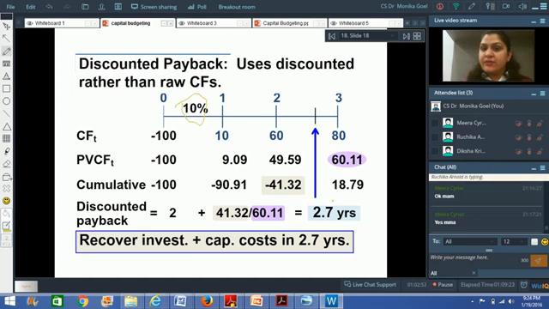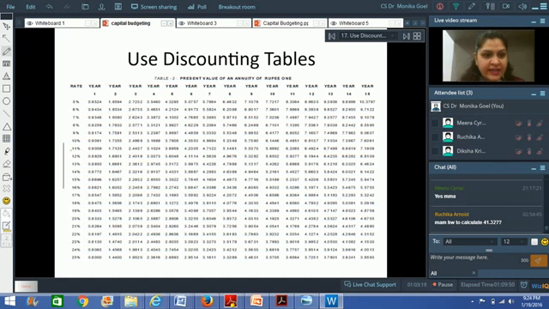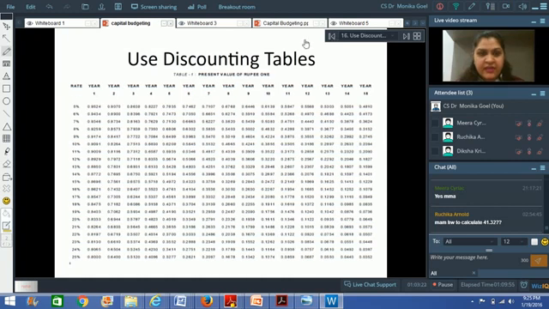In these 2.7 years, I will not only recover my initial investment of ₹100 but also interest cost at the rate of 10%. Is the point clear? If I would not have included the interest cost, then I was getting my payback in 2.375 years, right? Because I have now included the 10% rate of interest as well, I'm getting it in 2.7 years, right?